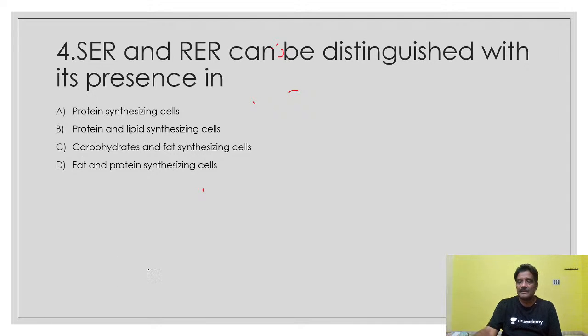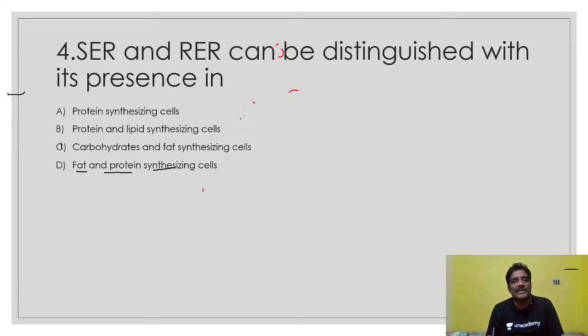Here you see fat synthesizing cells. There is some technical problem here, a little bit of inconvenience. Here you see this is fat protein synthesizing cells.